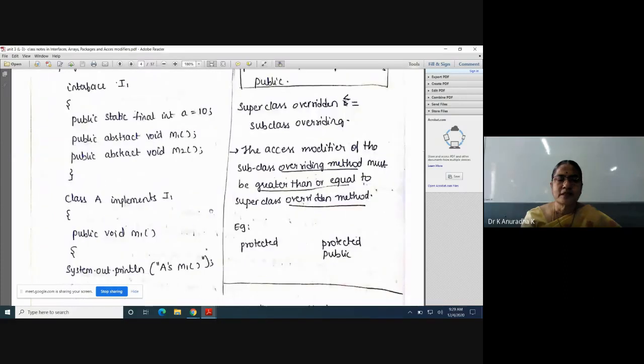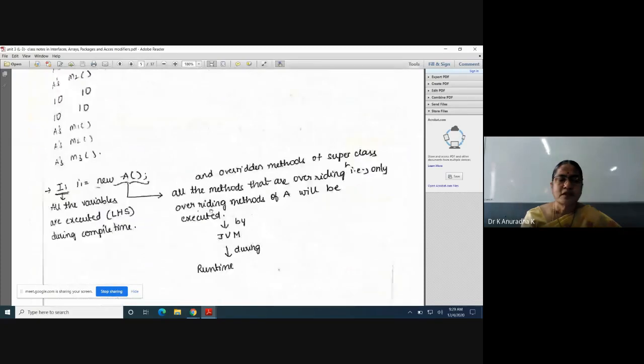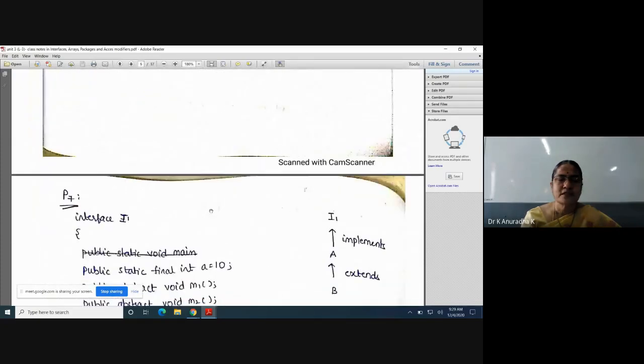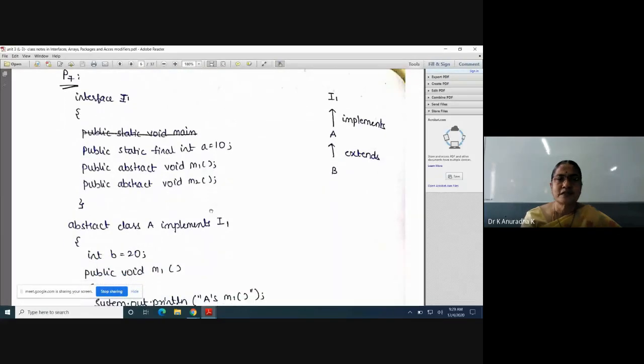Next, the first program is already explained. Now I will explain the next program. Once you understand the concept, programs are very easy, no need to learn by heart. See, I will explain program 7. What is the 7th program? It uses all the three containers now.